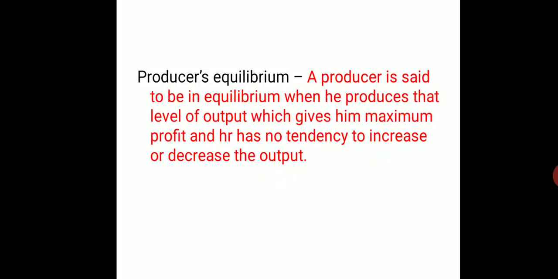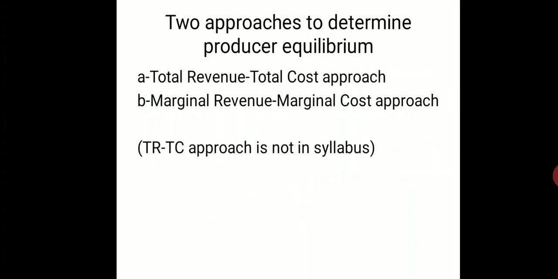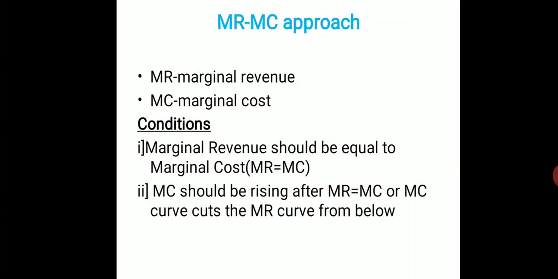So producer equilibrium can be determined through two approaches. What are they? One is the TR-TC approach, total revenue total cost approach. The second one is the MR-MC approach, marginal revenue marginal cost approach. The TR-TC approach is not given in our syllabus, so we have to focus on the MR and MC approach. As per the MR and MC approach, MR means marginal revenue, MC means marginal cost. There are two conditions to be fulfilled by the producer so that he will attain the producer's equilibrium.